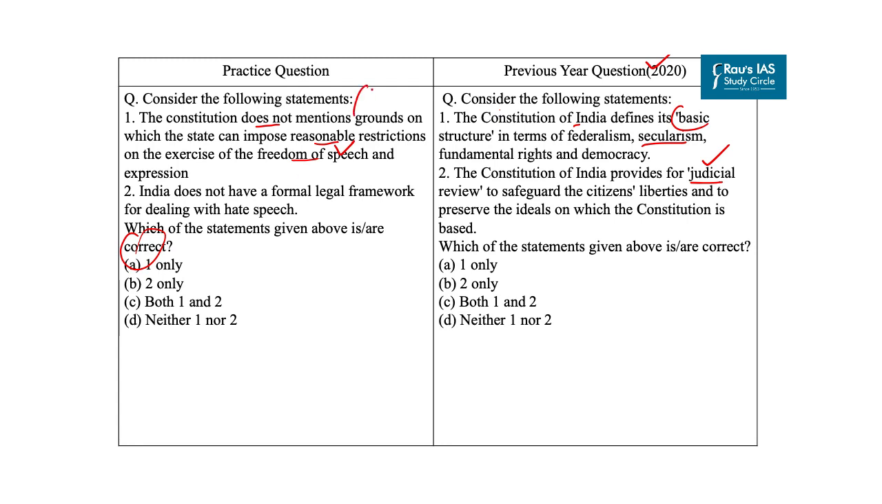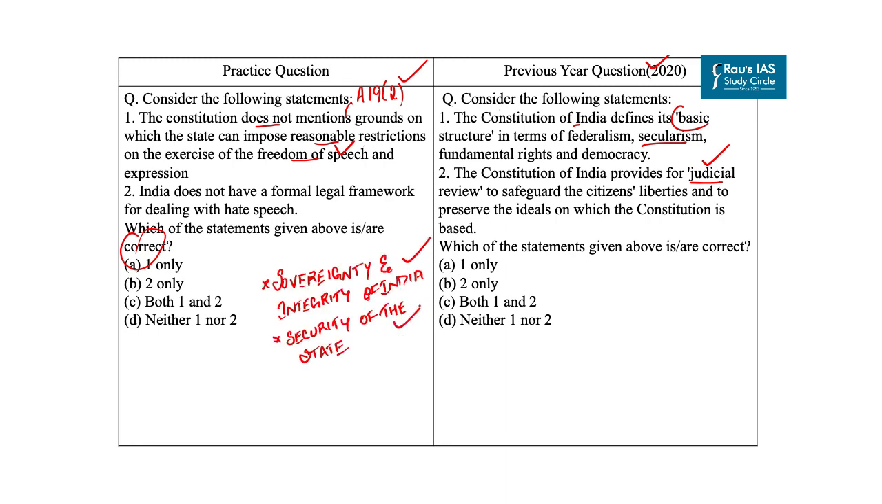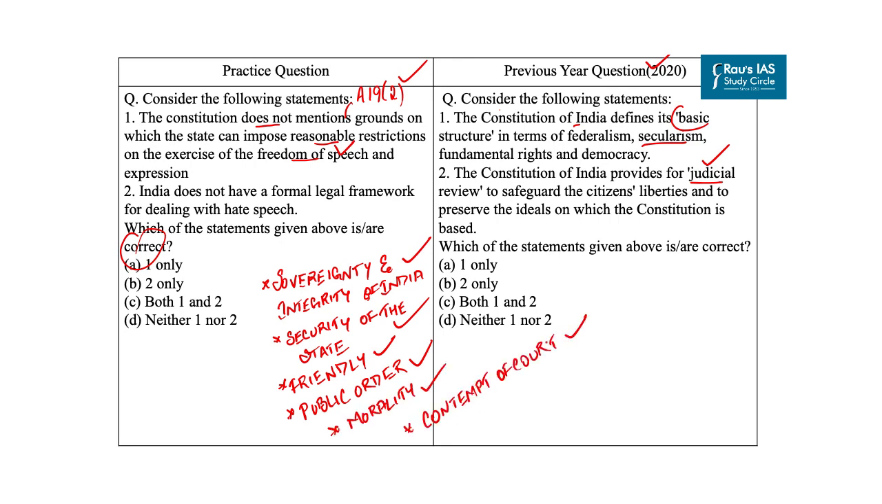Now, as Constitution under Article 19 subclause 2 defines the ground on which the state can impose reasonable restrictions on the exercise of the freedom of speech and expression, and it says that state can impose these restrictions on the ground of sovereignty and integrity of India. Second is security of the state. Next is friendly relations with foreign states. Then next, public order. Then next, decency or morality. Then contempt of court and defamation and incitement to an offense. So these are the grounds on the basis of which state can impose restrictions. So with this, our first statement is incorrect.